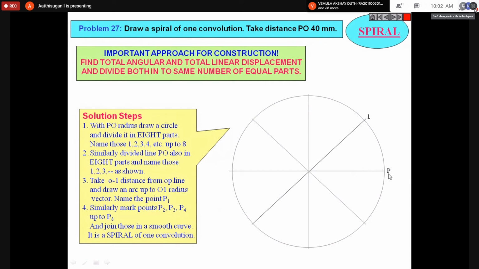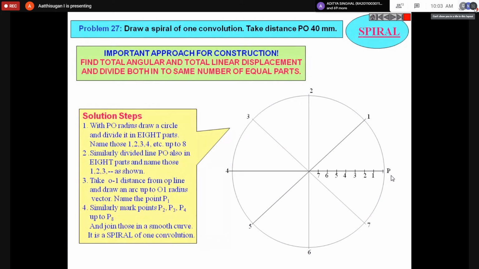P is one point. Then divide all the lines into 8 equal parts, and I'll give a name to all the lines, giving each line a number. Next, divide PO, the radius from center point O, into the same 8 equal parts as well. So I divided the circle into 8 equal parts, and this also you can divide the same. This is one revolution.